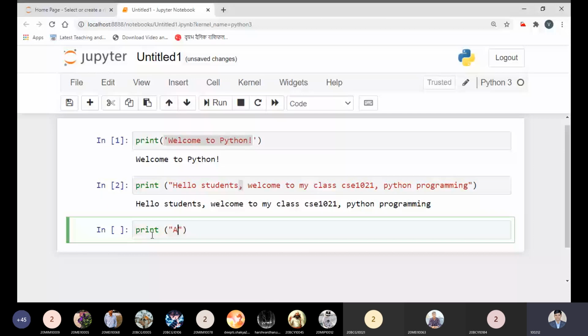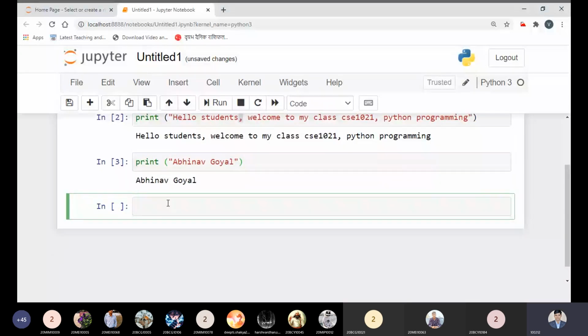Okay, Abhinav Goyal. Abhinav, is that the full name? Yes, sir. Okay, so I'm writing here Abhinav Goyal. If I print this name, then what will be the output? Simple, Abhinav Goyal. So what is the purpose of the escape sequence?